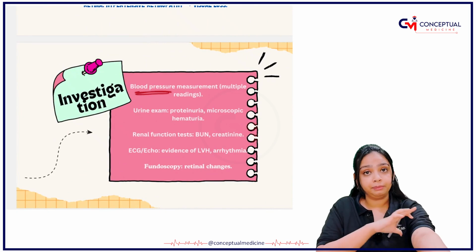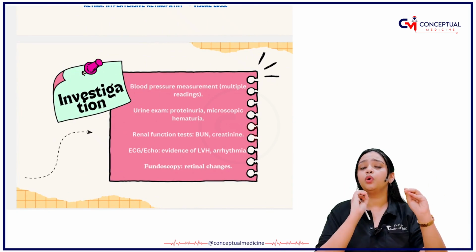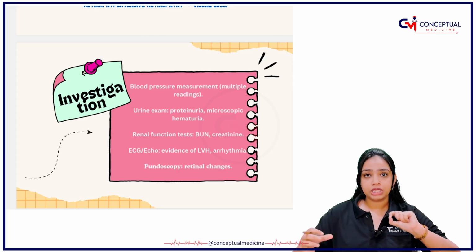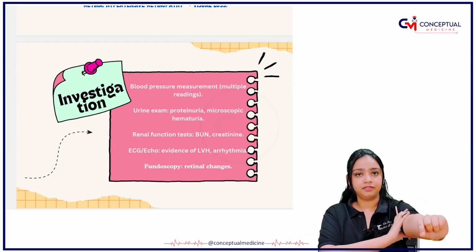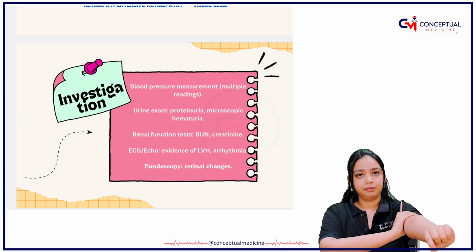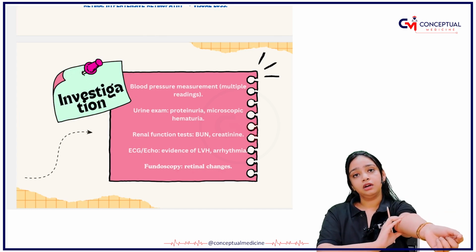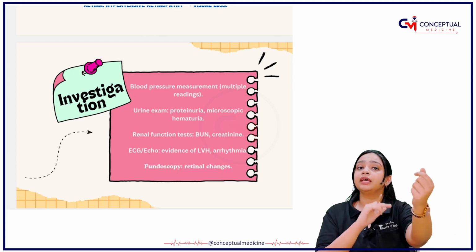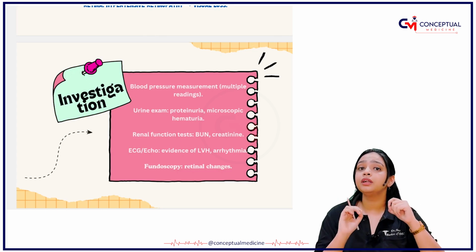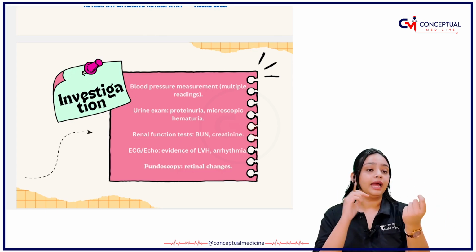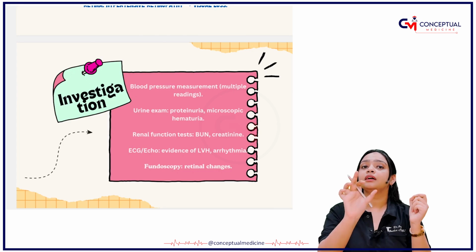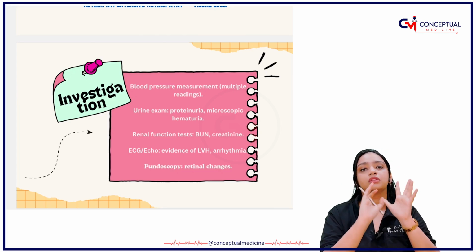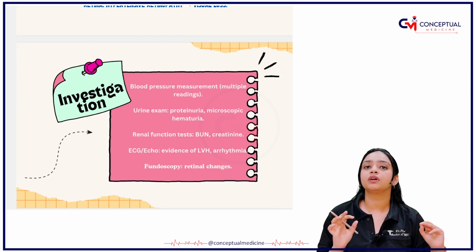First, the blood pressure. I think you all know how to measure a blood pressure. How you will measure a blood pressure? You will take the machine, right? Then you will put the cuff above the cubital fossa. You will put the cuff. Then here you will feel the pulses. After that, you will put your stethoscope over here. Then the first heart sound that is heard is your systolic one, and the heart sound when it stops, it's your diastolic one. Okay, so this is basically the method by which you measure the blood pressure.